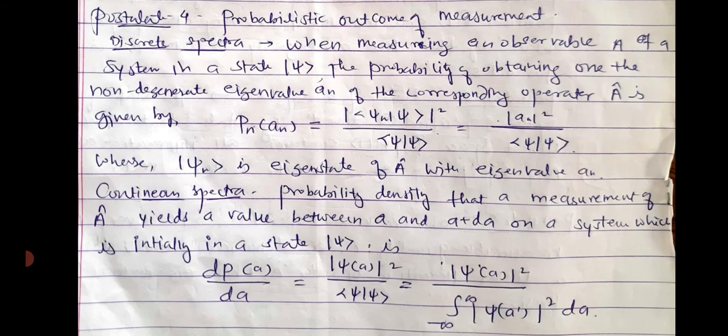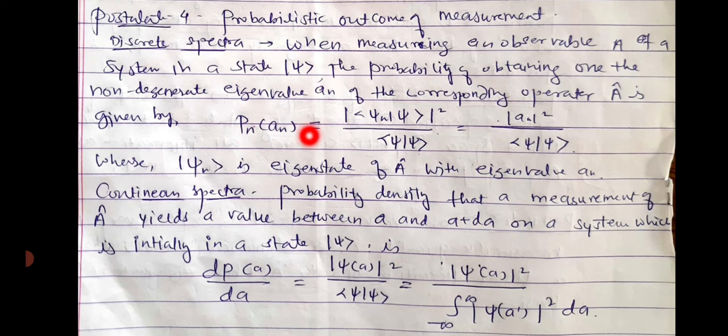Then the fourth postulate of quantum mechanics is the probabilistic outcome of measurement. Here there are two parts, one is discrete spectra and the second is continuous spectra. For discrete spectra, when measuring an observable A of a system in a state ket psi, the probability of obtaining one of the non-degenerate eigenvalues an of the corresponding operator A is given by this.